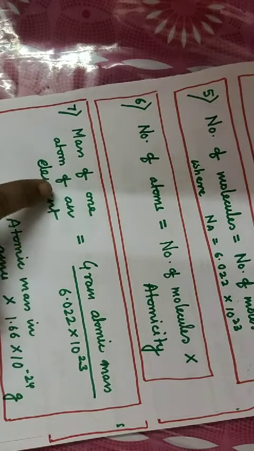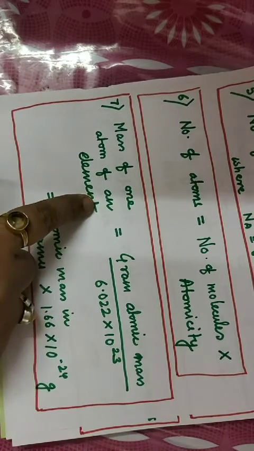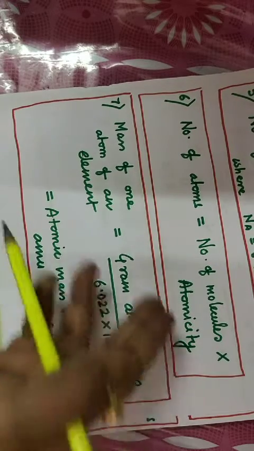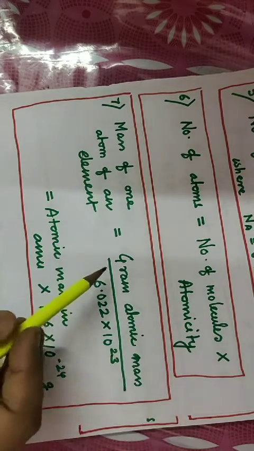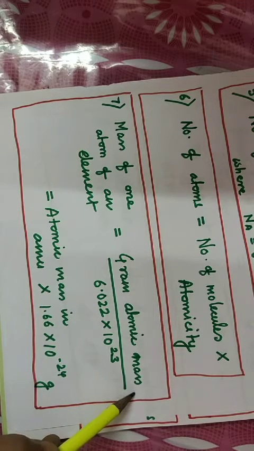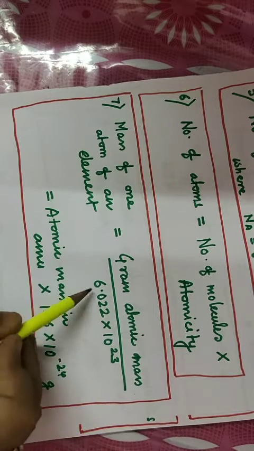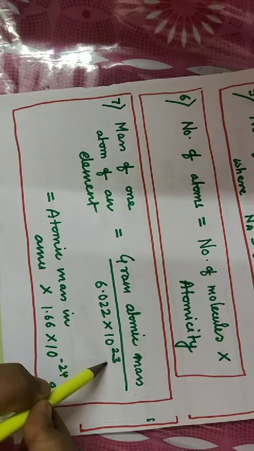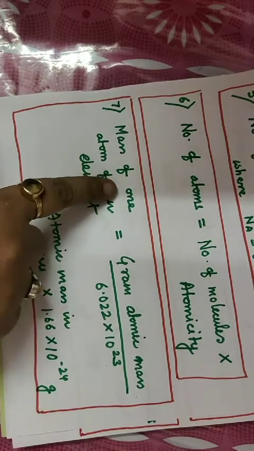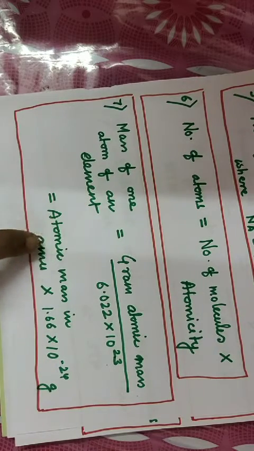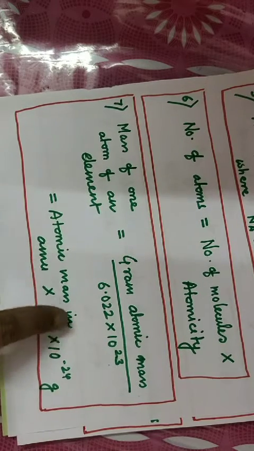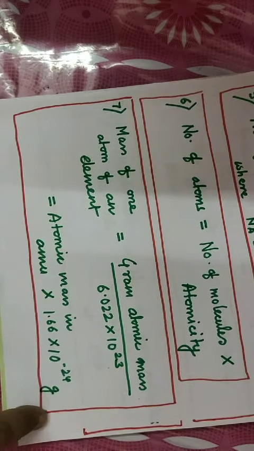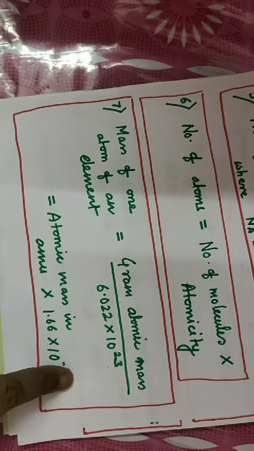Mass of one atom of an element. If you want to calculate the mass of one atom of the element with the help of this mole concept, then it will be gram atomic mass of that element divided by 6.022 into 10 to the power 23. Already we have studied earlier that the mass of one atom of an element can also be calculated by atomic mass in AMU into 1.66 into 10 to the power minus 24 gram. This we have already done in our last video.